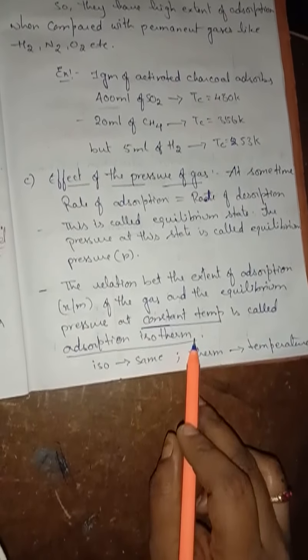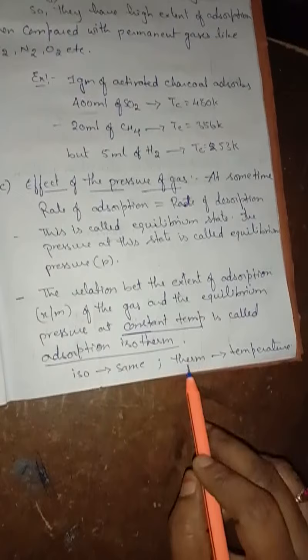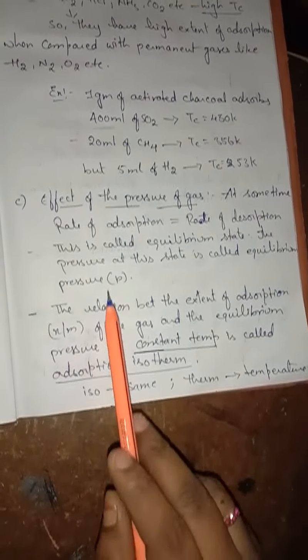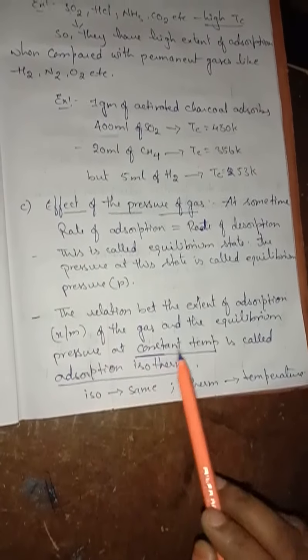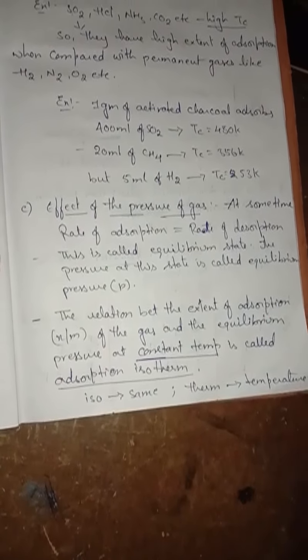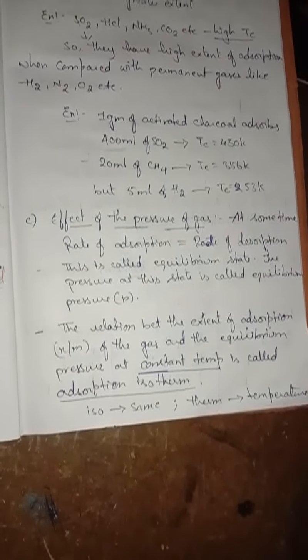What do you mean by isotherm? Iso means same, therm means temperature. If you plot a graph, the x by m value is on the y-axis and the pressure is taken on the x-axis. At constant pressure, how it changes with the effect of temperature, we are going to see now. So look here, children.